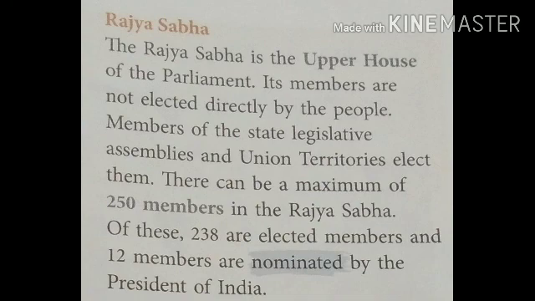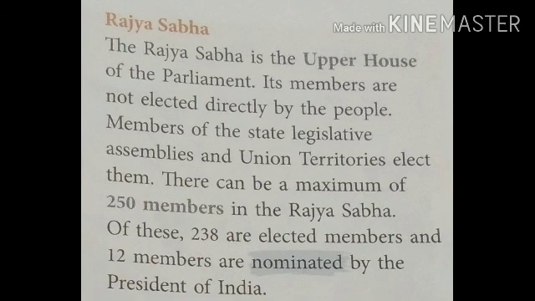Rajya Sabha. The Rajya Sabha is the upper house of the parliament. Its members are not elected directly by the people. Members of the state legislative assemblies and union territories elect them. There can be a maximum of 250 members in the Rajya Sabha.